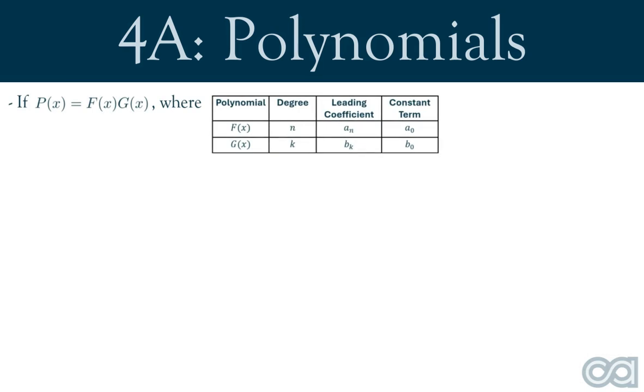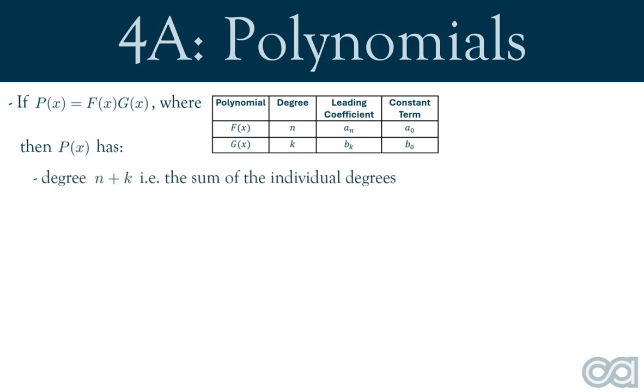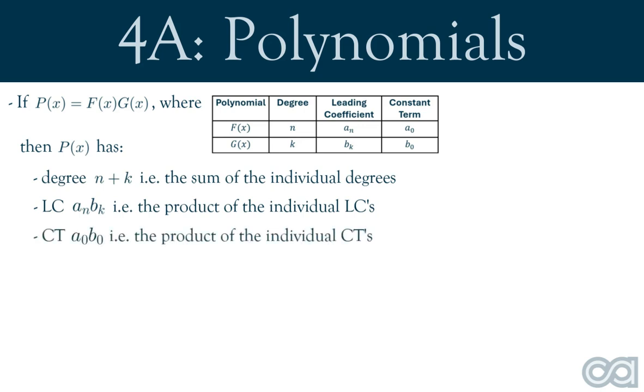For p of x equals f of x multiplied by g of x, where f of x is a polynomial of degree n, with leading coefficient a of n and constant term a of 0, and g of x is a polynomial of degree k, with a leading coefficient of b of k and a constant term of b of 0, then p of x has degree of n plus k, leading coefficient of a of n times b of k, and constant term of a of 0 times b of 0.